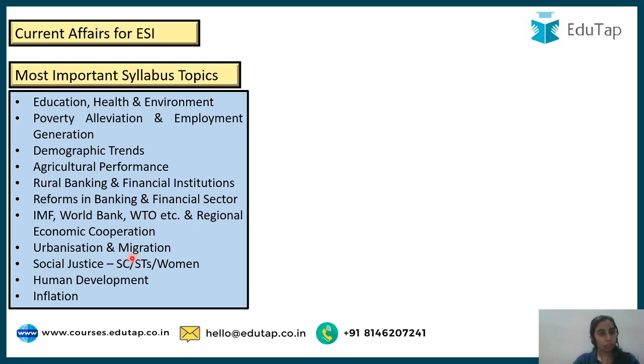Urbanization and migration, another important topic. Social justice: SCs, STs, women. I would say this is a favorite topic of NABARD, to know about STs and women specifically. Human development and inflation. So these are the topics that are most relevant for current affairs. When you read, let's say, any newspaper, and I'll tell you what newspapers you should read, if you are able to relate that news with any of these topics, that means you are able to identify what is required for the exam.